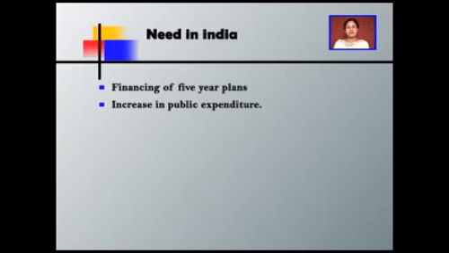Second, increase in public expenditure. Public expenditure has increased in India many folds because as the demands of the people are increasing, the expenditure of the government is also increasing. Government is spending a huge amount of money on giving the dearness allowance to the people. It is spending huge amounts of money on giving social security to the people. As a result, the expenditure is increasing, and that expenditure cannot be fulfilled with the help of only taxes. So the best option is again deficit financing. Increase in public expenditure is required because the Indian government is a welfare state.